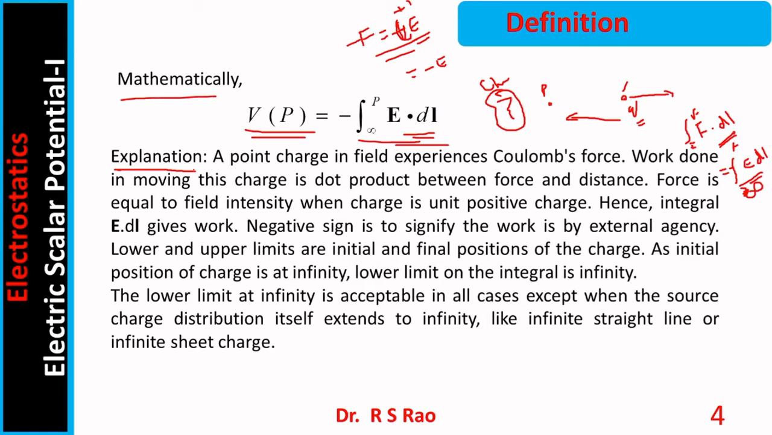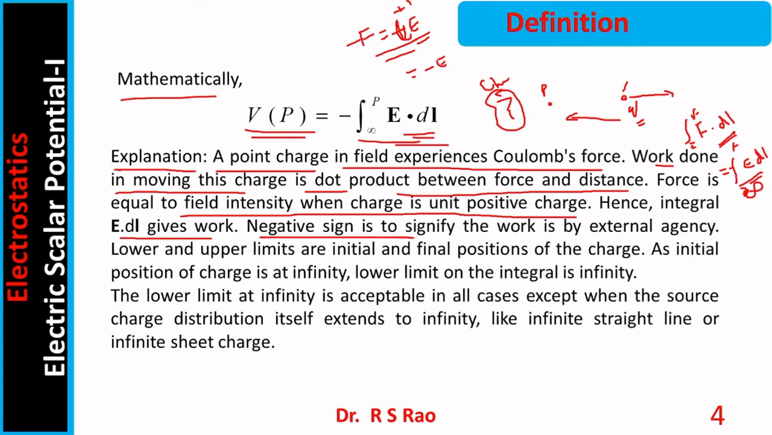Same thing is being told in the explanation: a point charge in a field experiences Coulomb's force. Work done in moving these charges is the dot product between force and distance. Force is equal to field intensity when the charge is unit positive charge. Hence, the integral of E dot dl gives work done. The negative sign is to signify work is by an external agency. Lower and upper limits are initial and final positions. The initial position of the charge is at infinity. So, the lower limit on the integral is infinity.